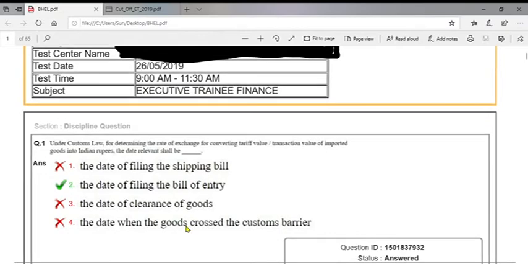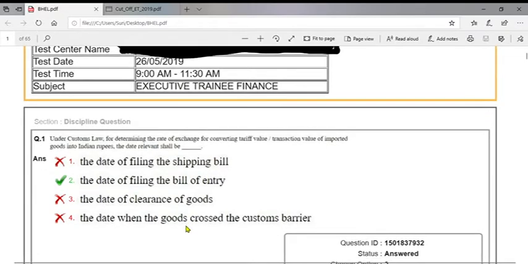First one, under customs law, for determining the rate of exchange for converting tariff value, transaction value of imported goods into Indian rupees, the date relevant shall be the date of filing the bill of entry. As per Section 14 Subsection 1 of the Customs Act 1962, the rate of exchange for converting tariff value or transaction value of imported goods shall be the date of filing of the bill of entry, and for exported goods it should be the bill of export.